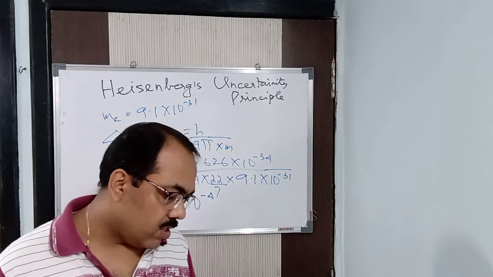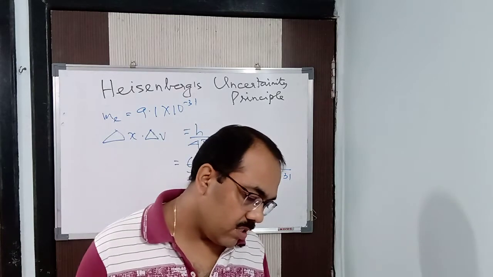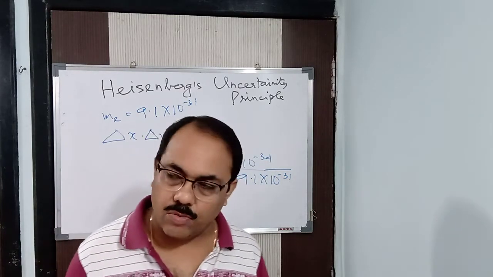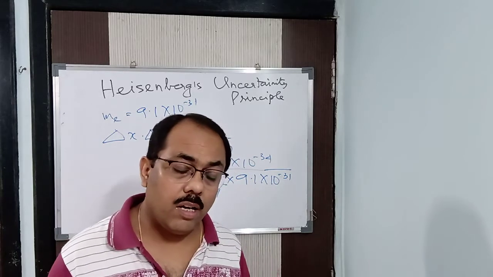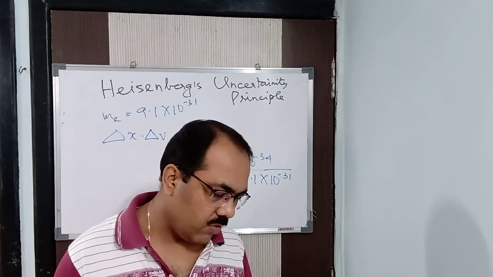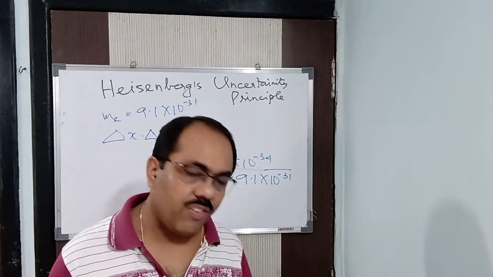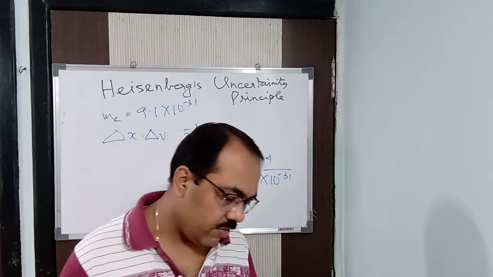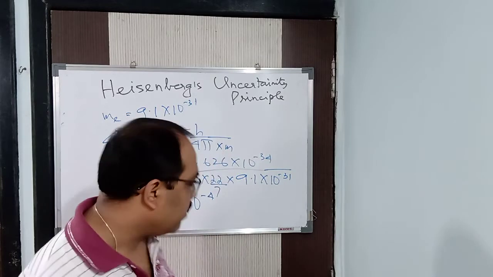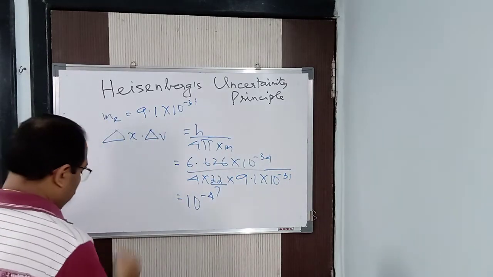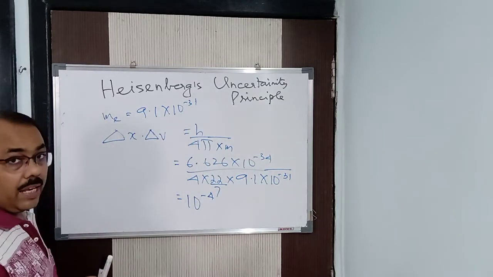Alright, clear? So if the uncertainty in position is 10 to the power minus 4, then the uncertain velocity will be 1 meter per second, which is quite significant. So hence, what we find is that it can be used for microscopic objects.